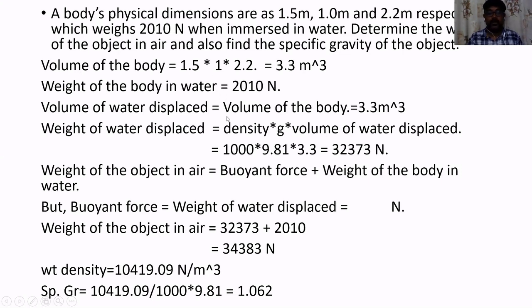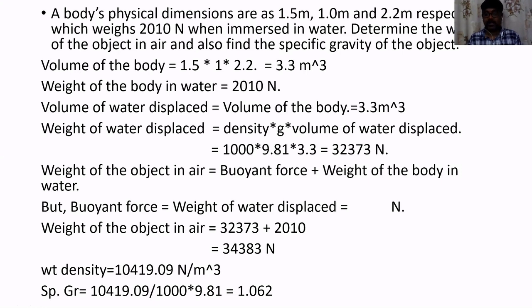Now we already have the buoyant force. What is the buoyant force? The buoyant force is nothing but the weight of the water that has been displaced. That is 32373 Newton that we have already got. So the net weight of the object in atmosphere is nothing but the sum of both the buoyant force and the weight of the object in water. So this will be something around 34383 Newton for the object.